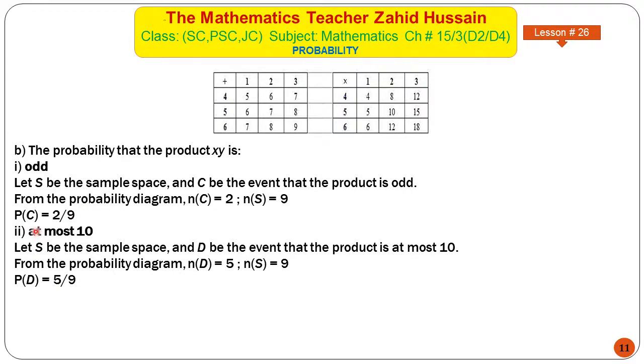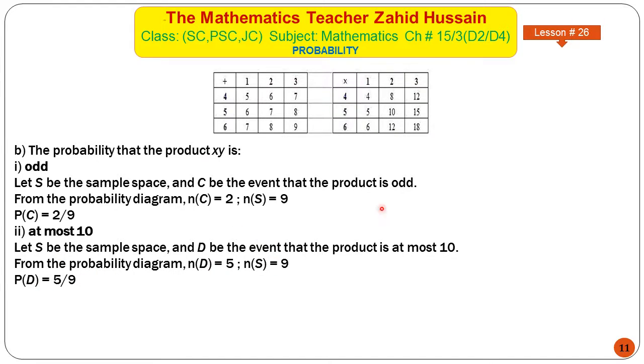And in the second part you are asked to find the probability that the product is at most 10. At most 10 means the greatest product is 10, and there may be products less than 10. So how many outcomes are less than 10 or 10? Less than 10 is this: 1, 2, 3, 4, 5. There are 5 outcomes which are 10 or less than 10. Total number is 9, so the probability of this event is 5 by 9.